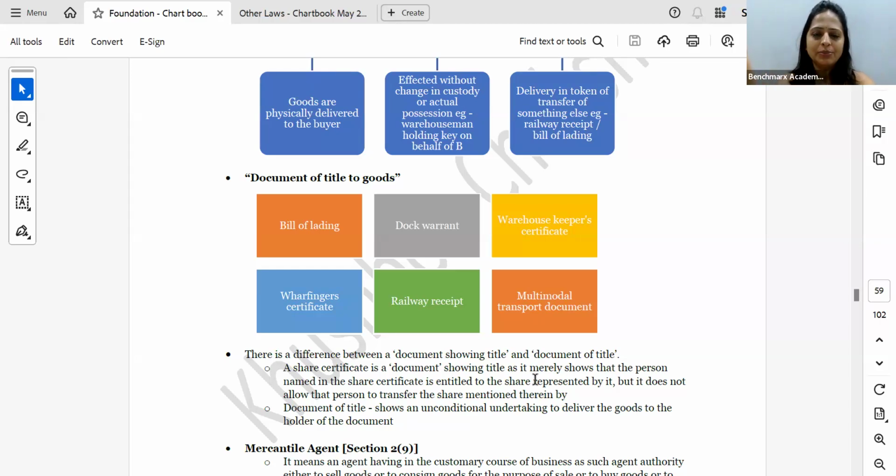Only because you get that particular document does not mean that you become the owner of the goods. It is only a document showing title. If you want to become the owner of the goods, I have to transfer that thing and get it registered in your name for you to be the owner. So document showing title is only showing title. Document of title मतलब जिसके पास document उसके पास आएगा title of goods. Okay.